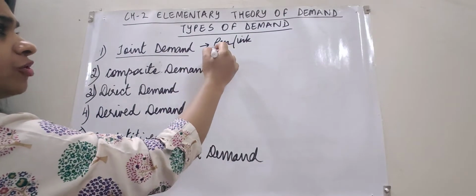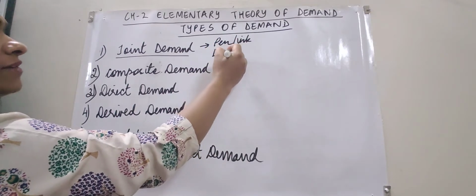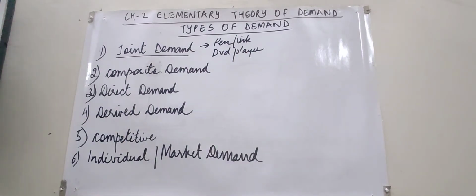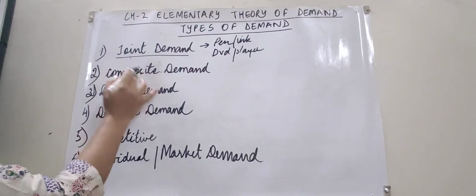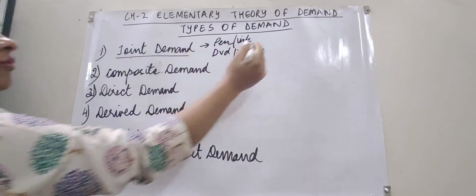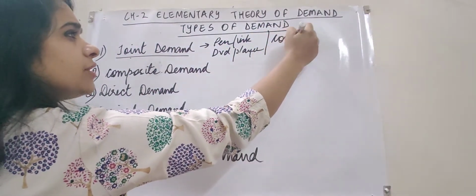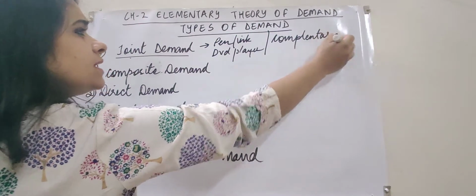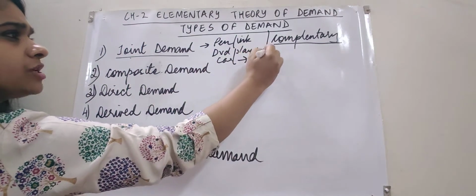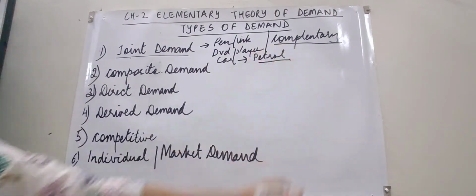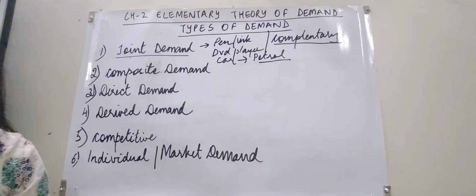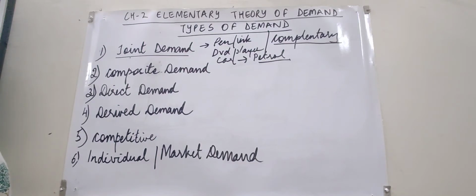For example, if you demand a DVD player, then the demand for DVD is a joint demand. It means that some things are demanded jointly. We also call it complementary demand. Complementary demand means these goods are complementary: if you purchase a car you have to buy petrol or diesel. So the demand for petrol is complementary. If you buy a car you have to buy petrol. So this is a complementary demand.